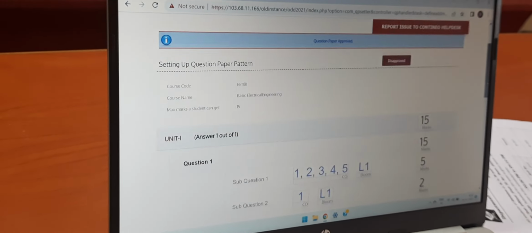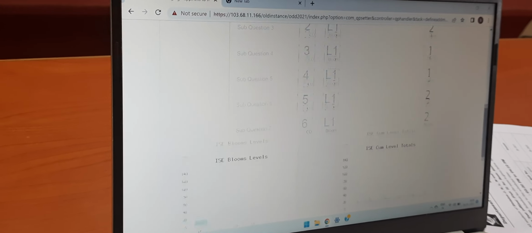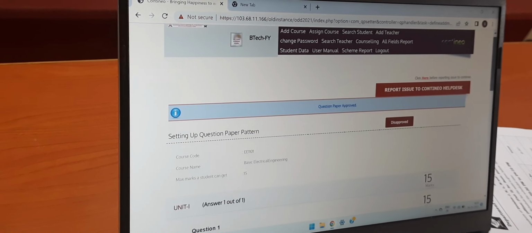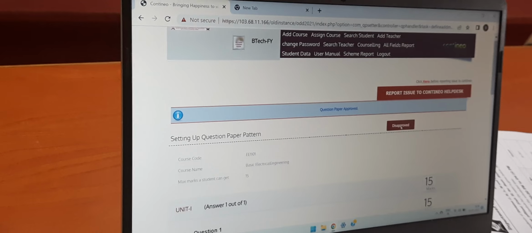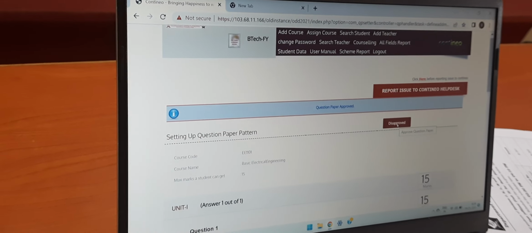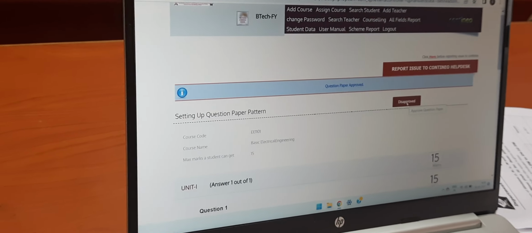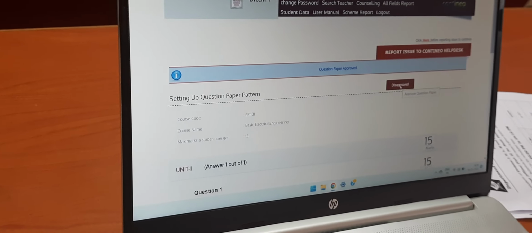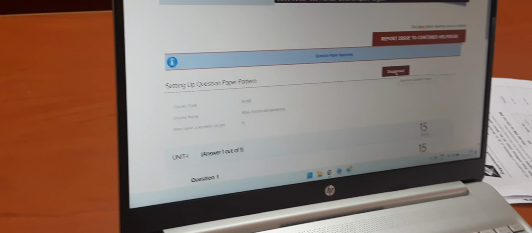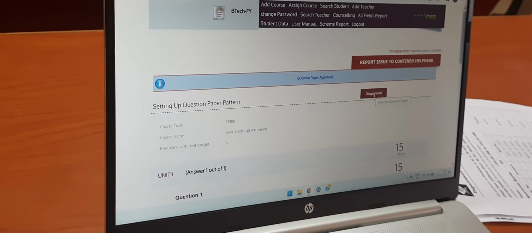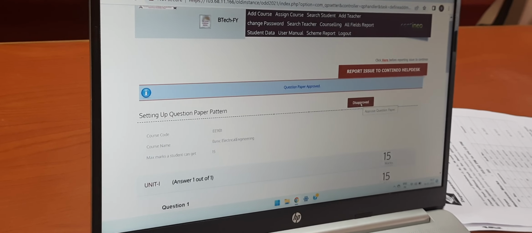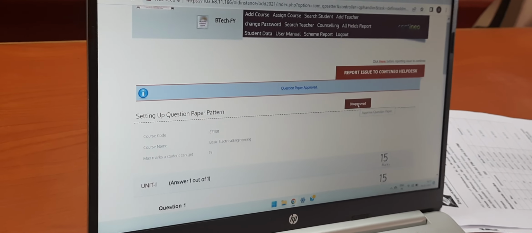So if you want to make any change, or if you find while filling the marks that some mistake has happened from your end while creating the question paper, you have to disapprove it. Then discard the question paper. That will discard it from the individual login, and then again mention everything correctly and approve it again. So that is the lengthy process.